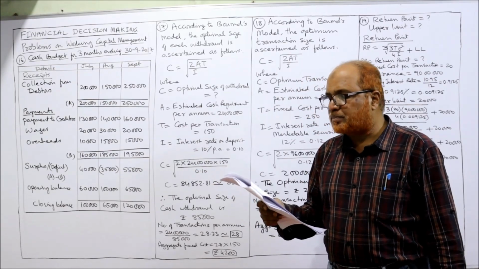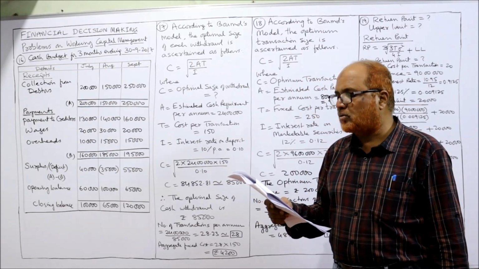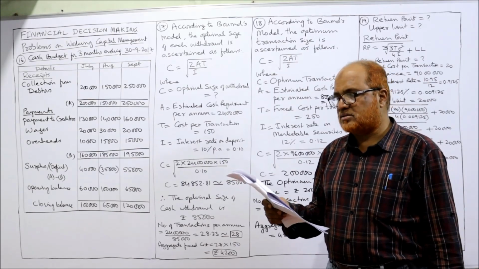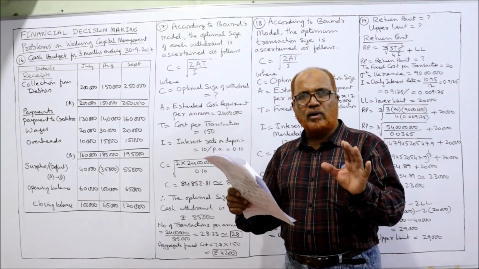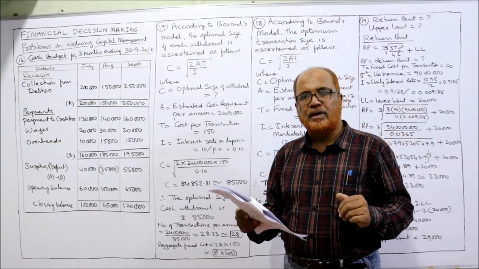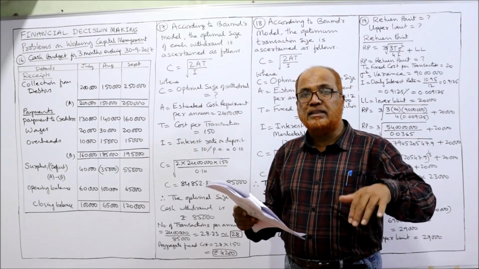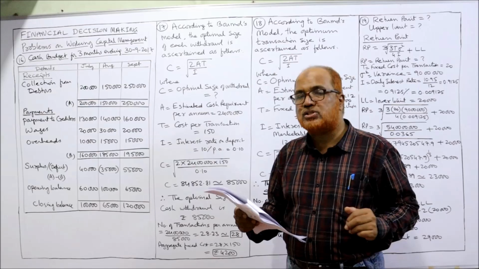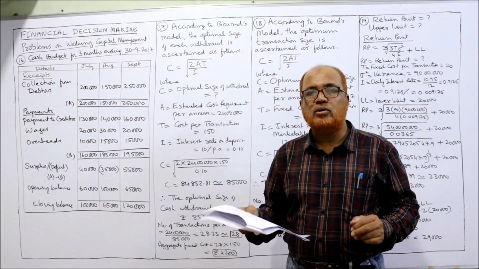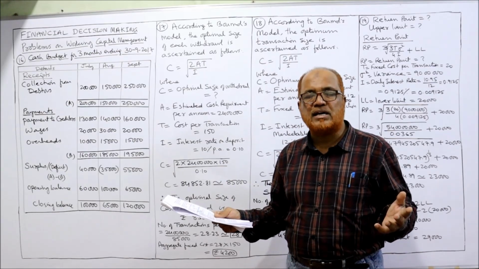The fixed cost per transaction is 250 rupees and the interest rate on marketable securities is 12% per annum. Calculate the optimum transaction size. Here also, the annual requirement of cash is 96 lakh, the transaction cost is 250, and the interest rate is 12%. So again we can apply Baumol's model to find the optimum transaction size. What is the optimum transaction size?